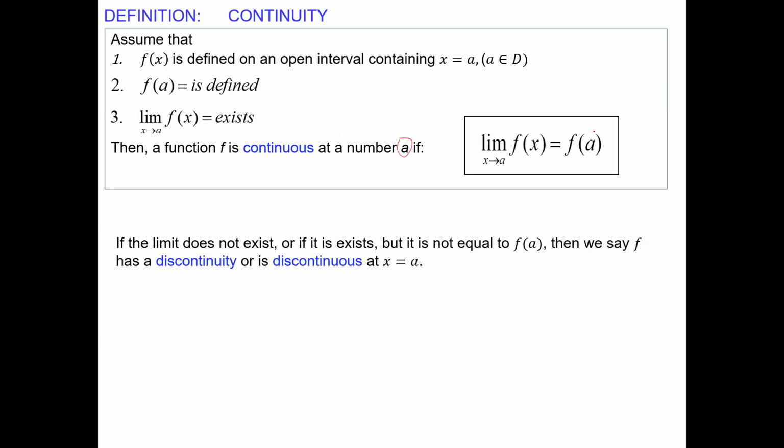This is quite important to understand for later applications in calculus, like derivatives and integrals. We really need to know if the function is continuous.